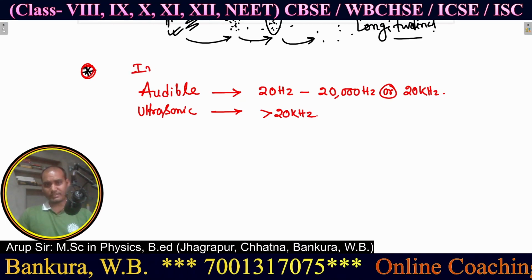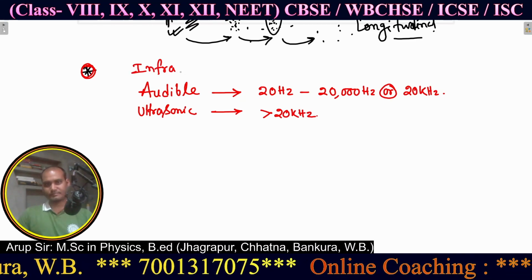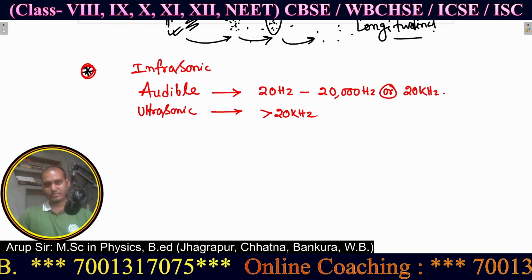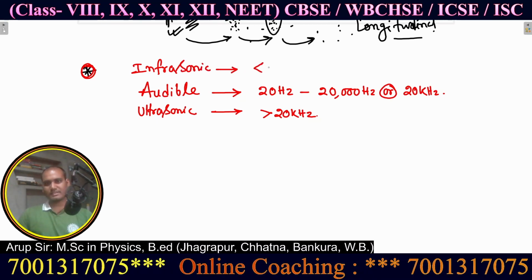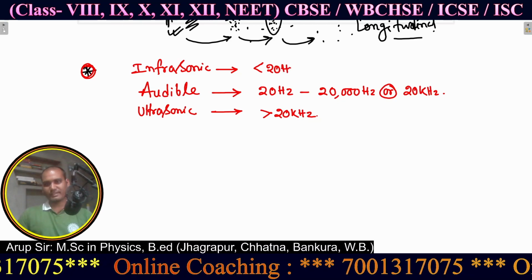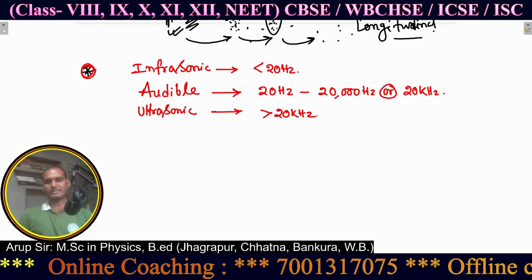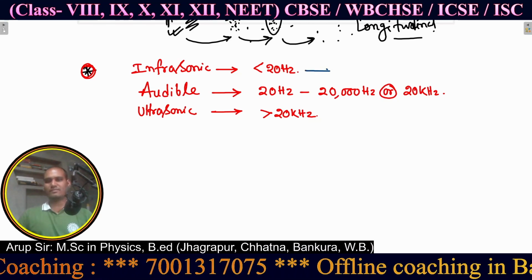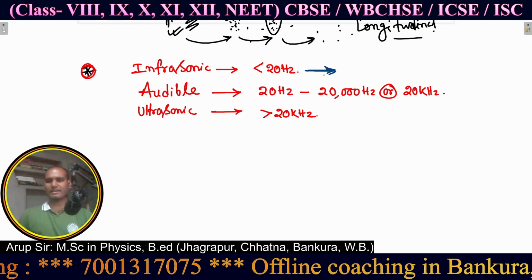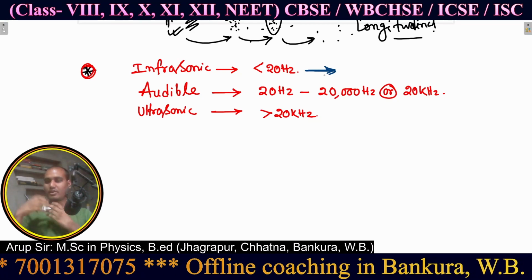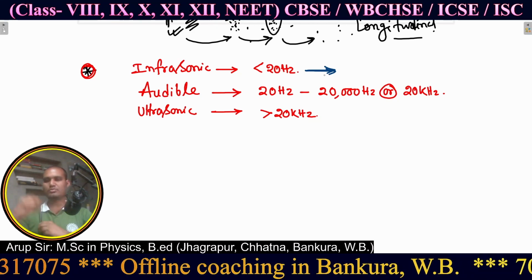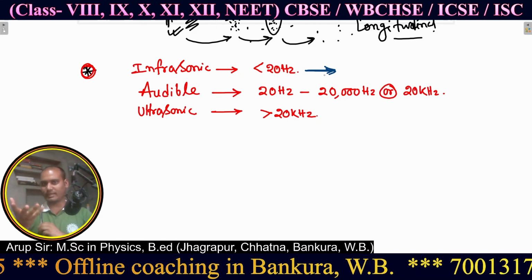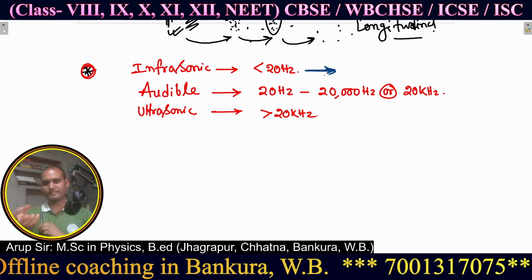And below this it is infrasonic sound, which is less than 20 hertz. There are a lot of uses also. We communicate by audible sound. If I want to call you, then obviously by some name I am going to call you, right?